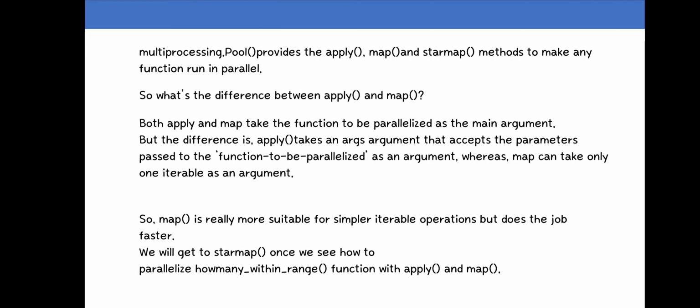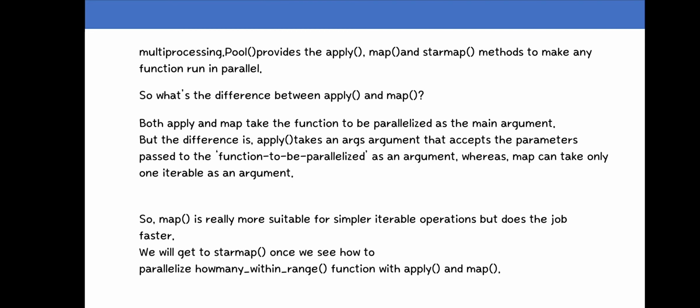That means both functions, apply and map, take the function to be parallelized as the main argument. The difference is that apply accepts the parameters passed to the function to be parallelized as an argument, whereas map can only take one iterable as an argument.